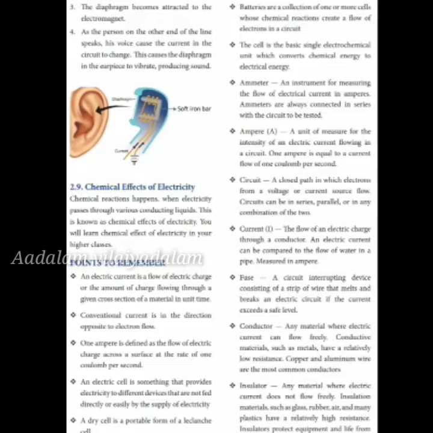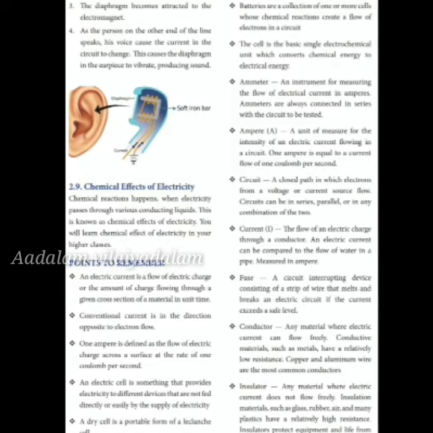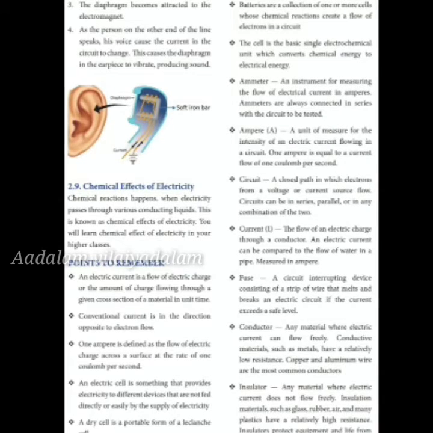An electric current is a flow of electric charge or the amount of charge flowing through a given cross section of a material in unit time. Conventional current is in the direction opposite to electron current. 1 ampere is defined as the flow of electric charge across a surface at the rate of 1 coulomb per second. An electric cell is something that provides electricity to different devices that are not fed directly or easily by the supply of electricity.